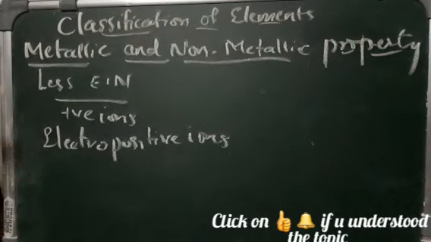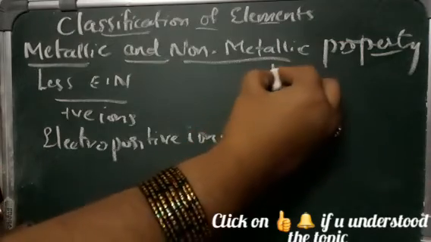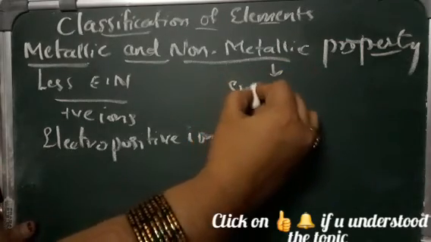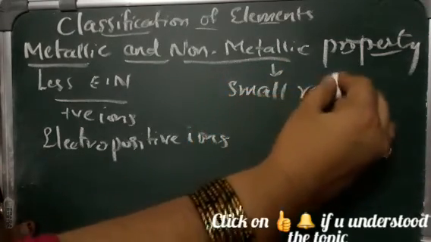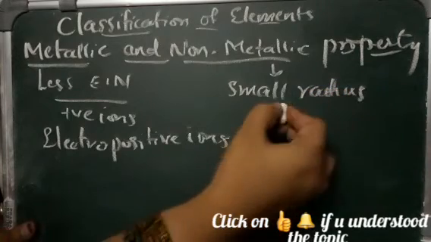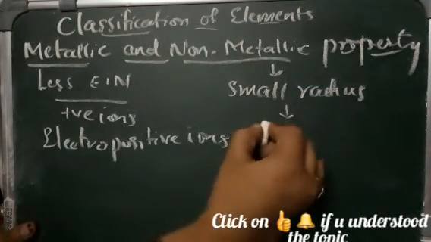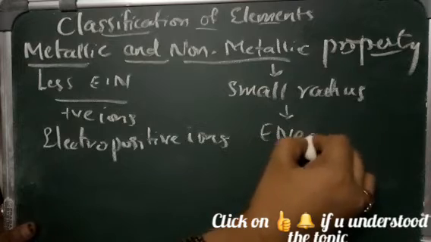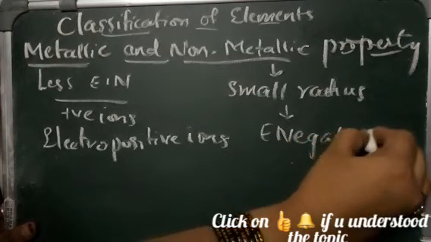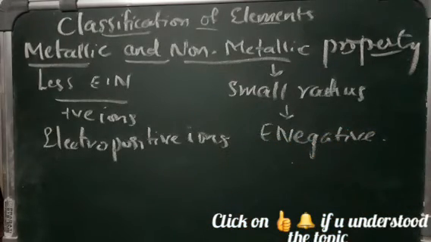The non-metals are electronegative due to their smaller radii. As we see, they have a very small radius, and because of the small radius, they can attract the electrons towards themselves more strongly. So that's why they are electronegative.